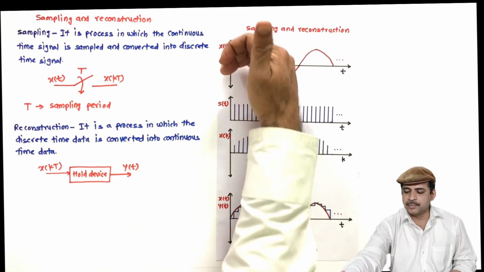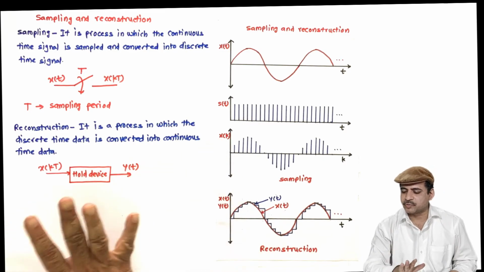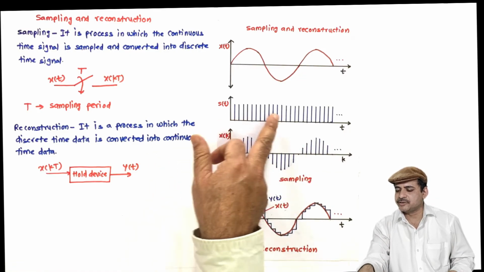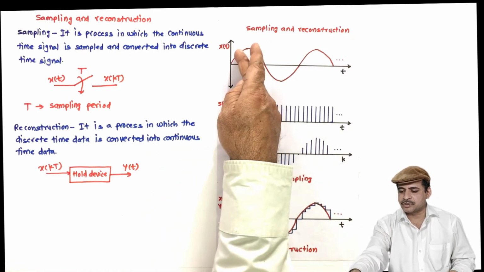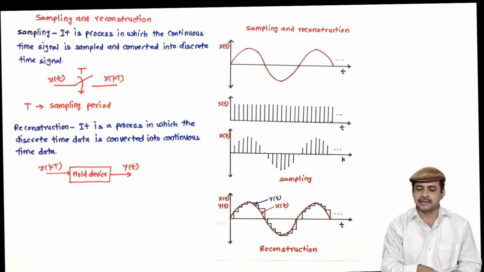And then the outcome will be the multiplication of these two. So this x of k or x of kt will appear like this. So at this sampling instant, the data from this signal is captured, and we will get a discrete time signal.